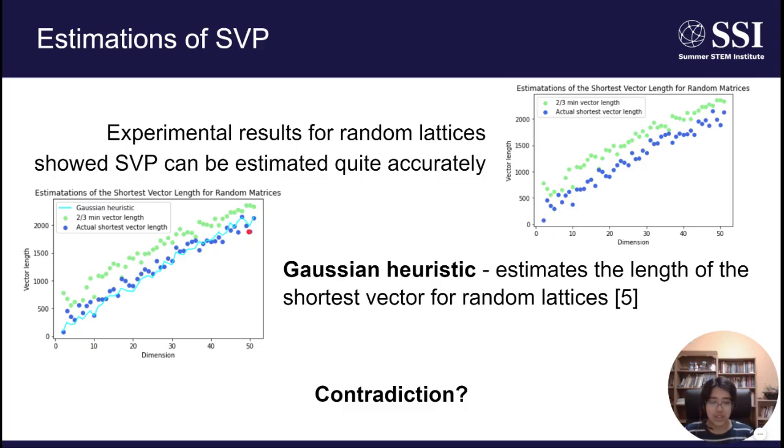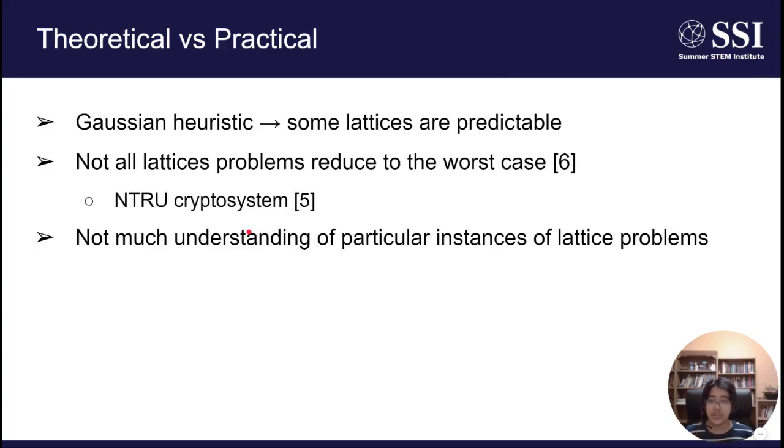However, isn't this a giant contradiction? Because we just said that the shortest vector problem is this extremely hard problem. So then how come it can be estimated so precisely? In order to discover the answer to this question, I came across this gap in lattice-based cryptography between what has been proven in theory and what has been seen in practice.